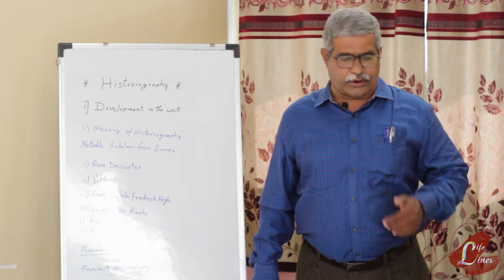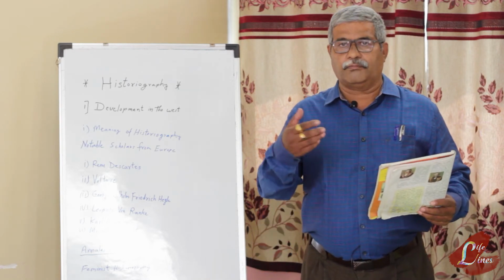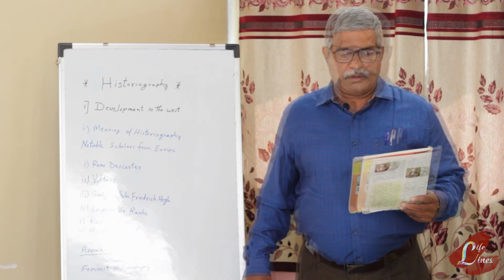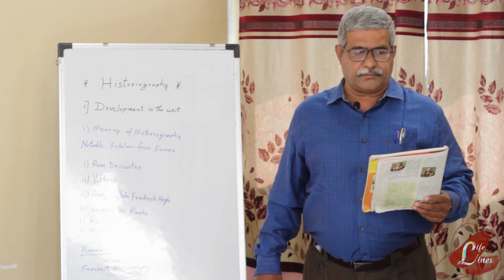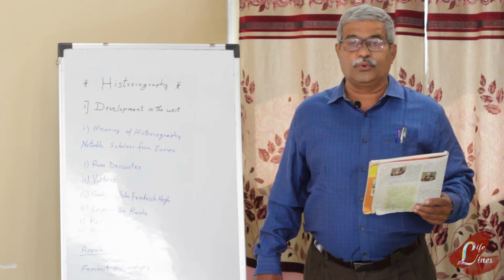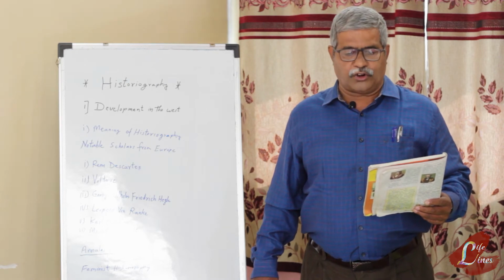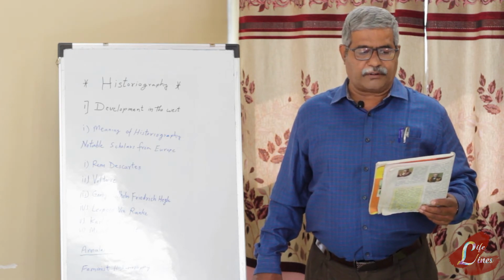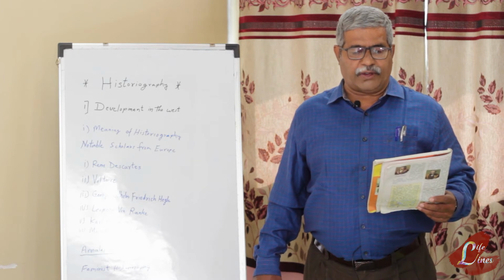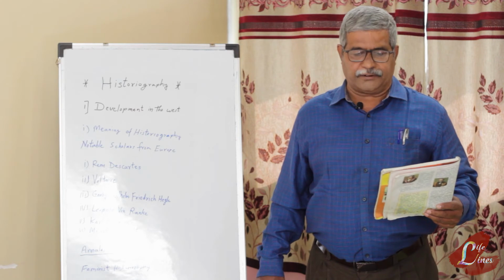Another philosopher we are going to see is Michel Foucault, who belongs to modern times, the French historian of the 20th century. Michel Foucault put forth a new concept of historiography. In his book Archaeology of Knowledge, he argued that the prevailing practice of arranging historic events in chronological order is not right.